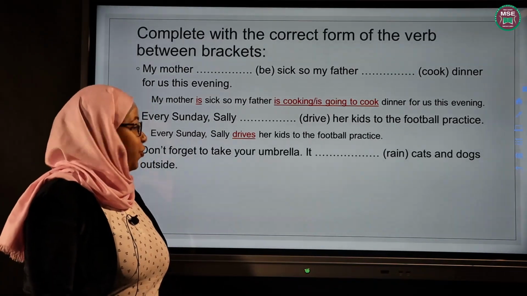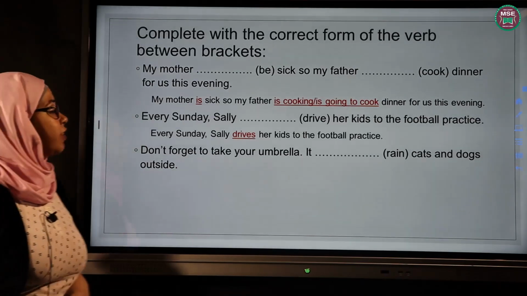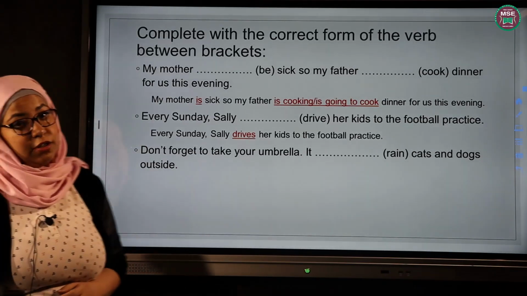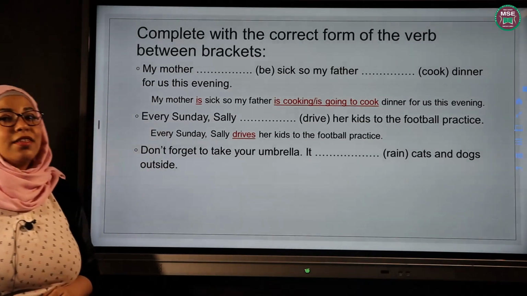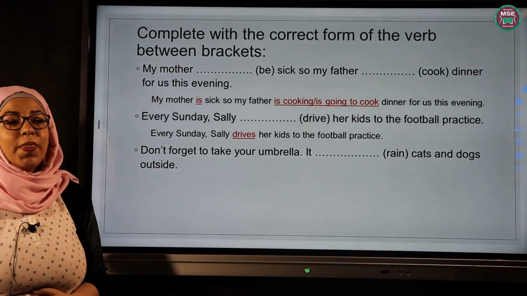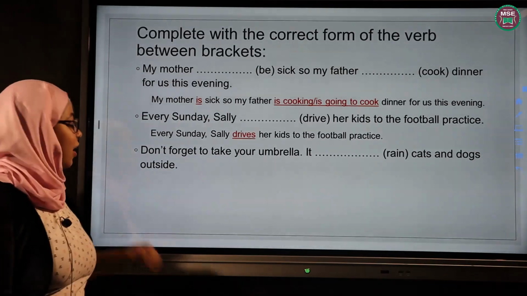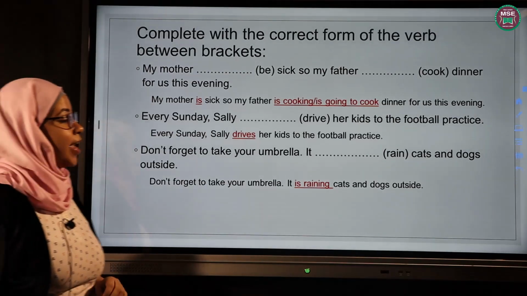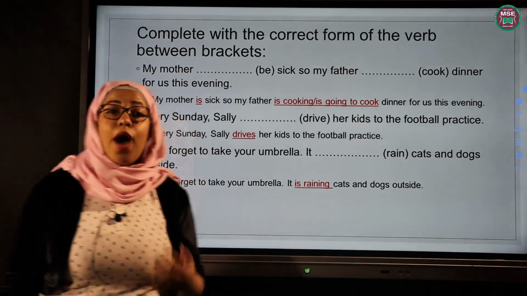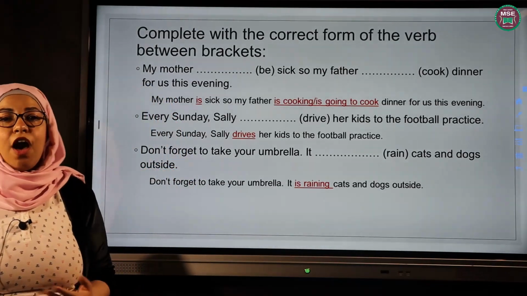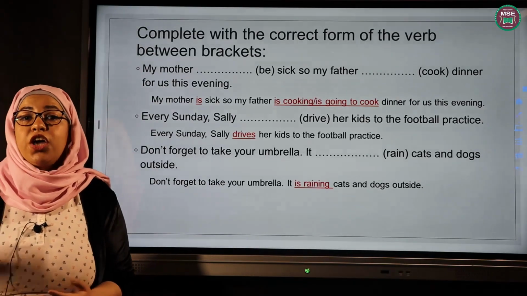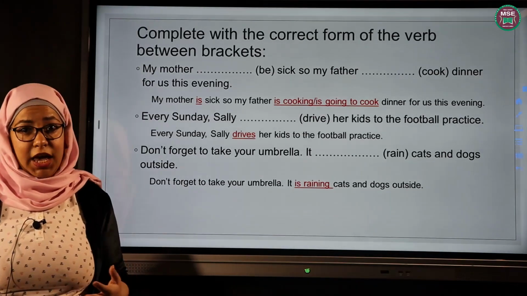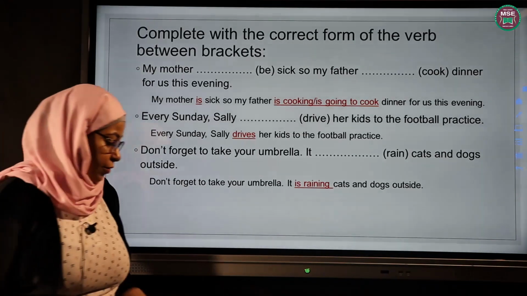Next, we move on to the third sentence. Don't forget to take your umbrella. It (rain) cats and dogs outside. Take your time. A great answer. And the answer is, don't forget to take your umbrella. It is raining cats and dogs outside. Why did we use present continuous? Because the action is happening right now. Outside, it's raining, so we use present continuous.